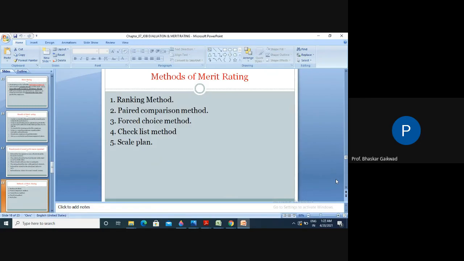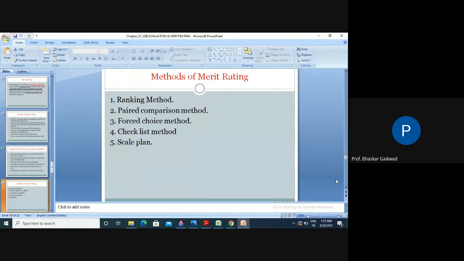Quantity of the work means how much quantity that worker will produce within 8 hours. What is the quality of the work? Initiative, leadership quality, fact, loyalty, judgment, cooperation, and leadership. So the 8 points are there, and in front of them: very good, average, poor, and totals.